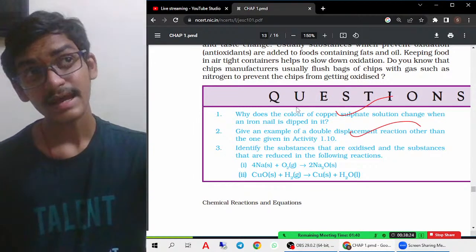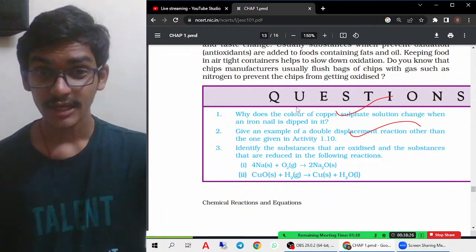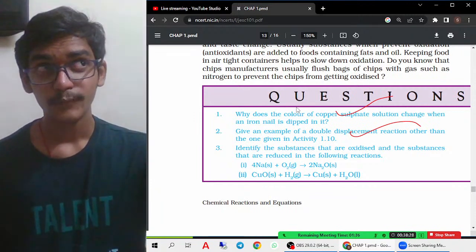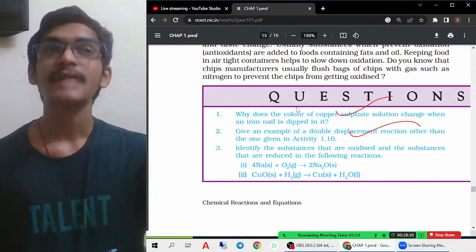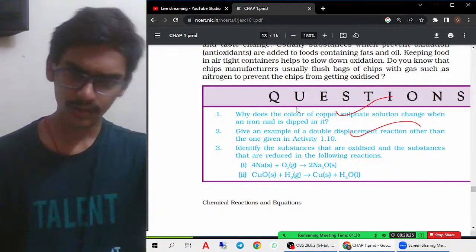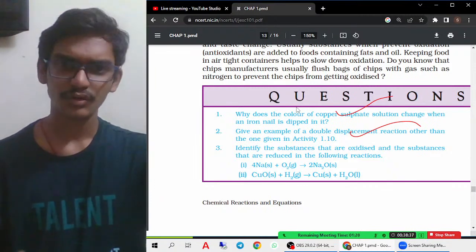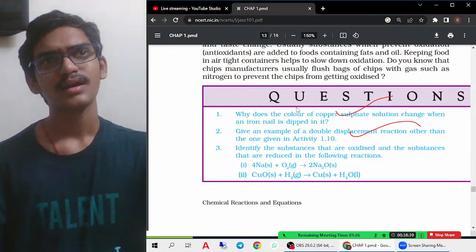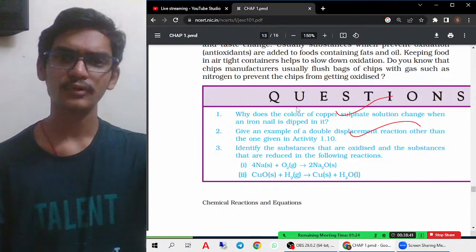Lead nitrate and potassium iodide give rise to potassium nitrate and lead iodide. That is an example of double displacement. And also what is given directly in the textbook: sodium sulfate and barium chloride give us sodium chloride and barium sulfate.